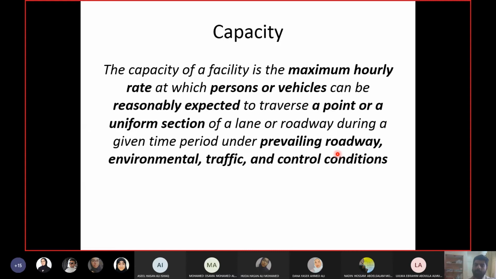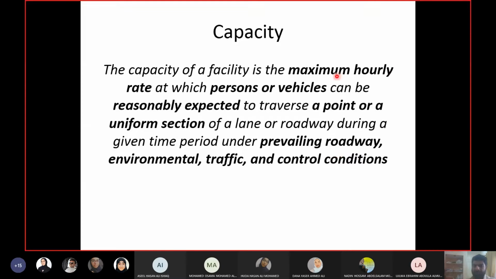Okay. Now let us define capacity. As I said, chapter 7 is about general discussion. So the definition of capacity is again general. Okay, it will apply to many types of facilities. So capacity, we already know a basic definition. Capacity is the maximum flow rate that can pass a lane or a roadway, right? Now, they are giving a more comprehensive definition.